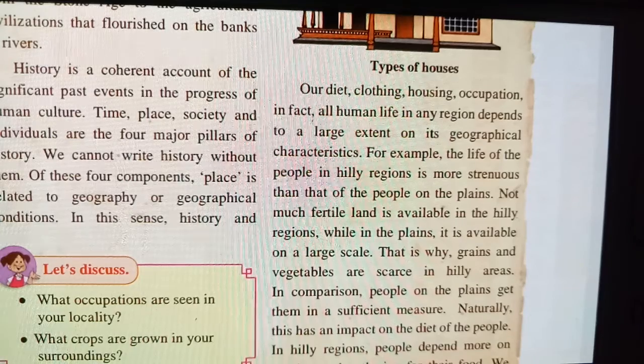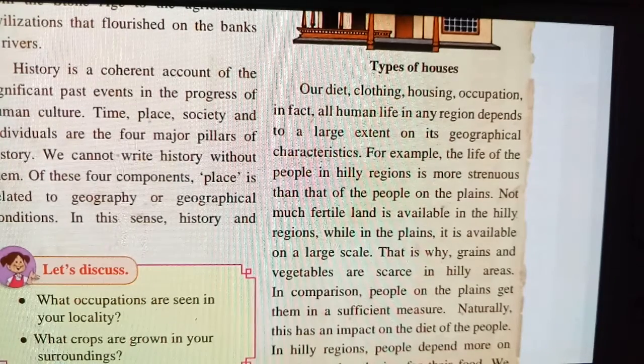What do you mean by fertile land? Fertile land means where you can grow crops or where you can do agriculture. If the land is suitable for agriculture, big crops can grow there. So in the hills you will not find much fertile land, but you can find plain areas where you can have houses. That plain is called a land.